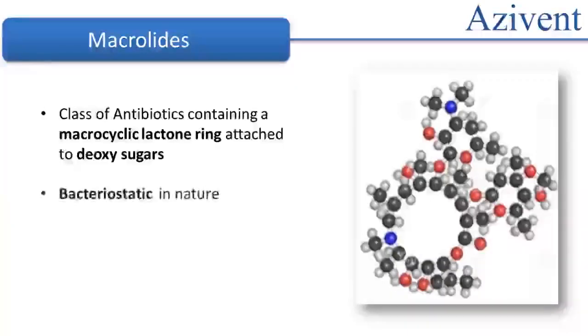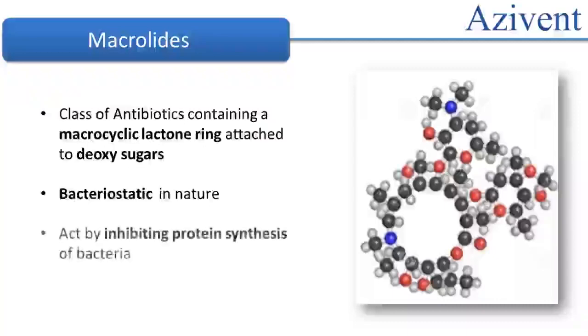Macrolides are primarily bacteriostatic in nature but may be bactericidal at high concentrations or depending on the type of microorganism. They act by inhibiting protein synthesis, thereby inhibiting the growth of bacteria.